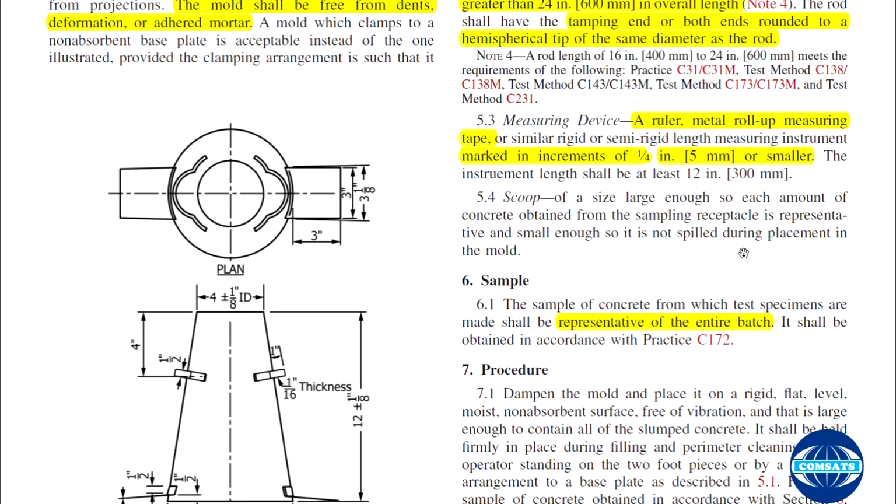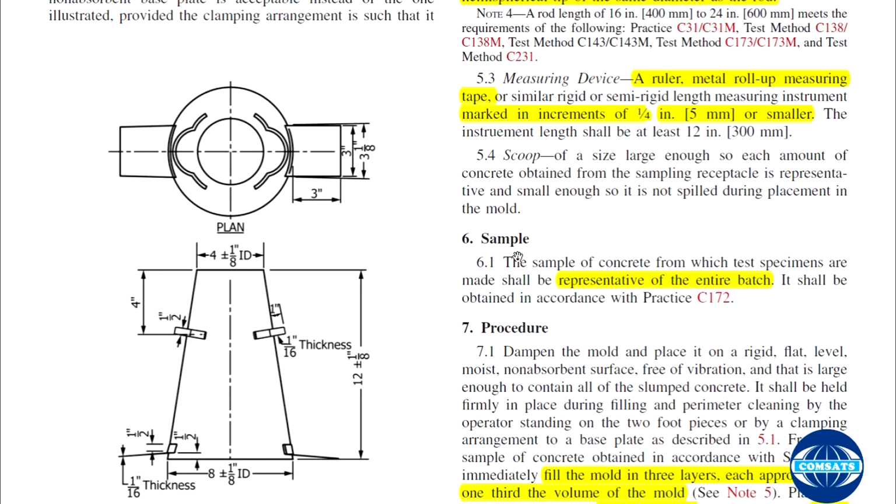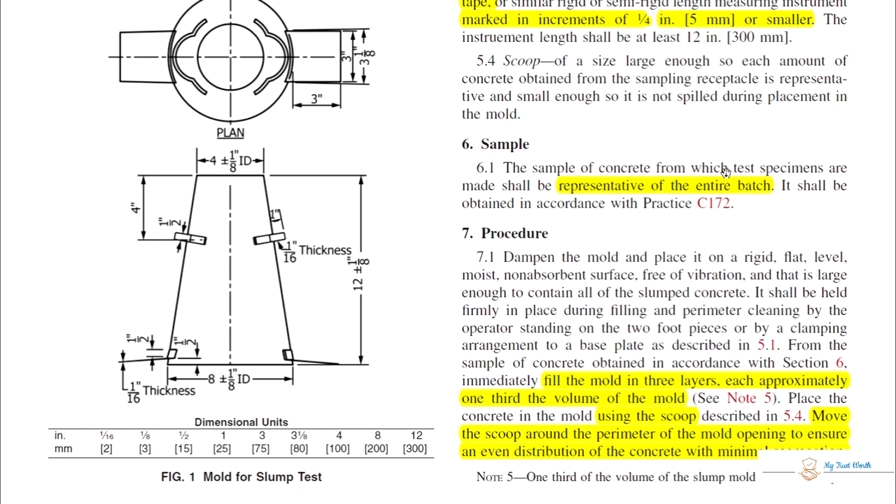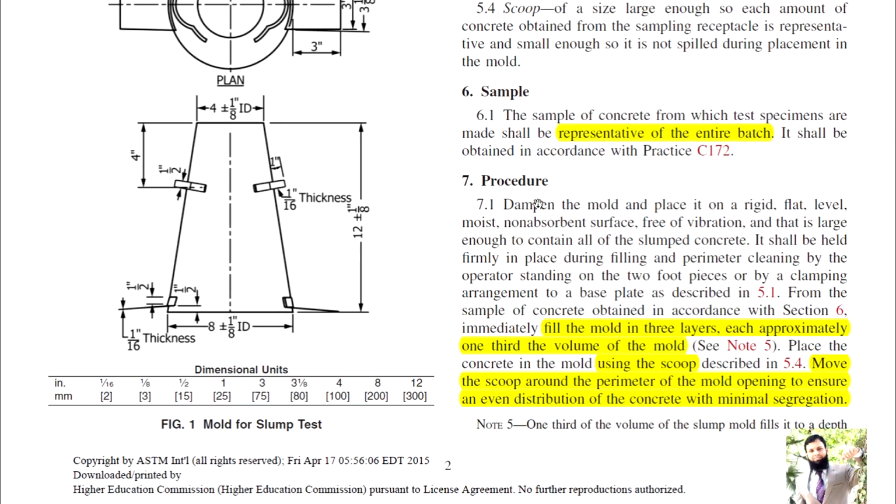Okay, scoop and sample. The sample of the concrete from which test specimens are made shall be representative of the entire batch, and it shall be obtained as per the codes which we discussed previously. What is the procedure?